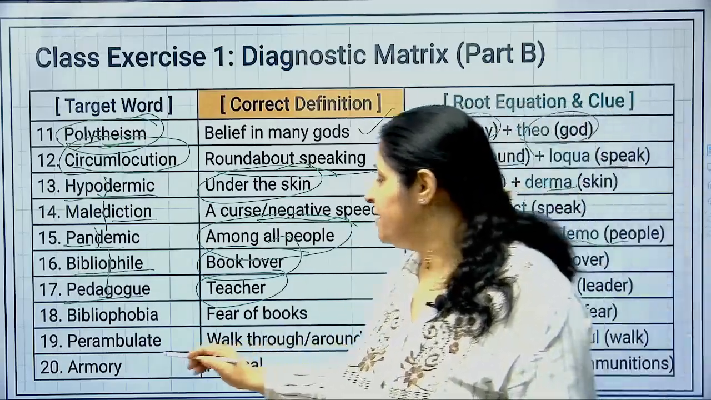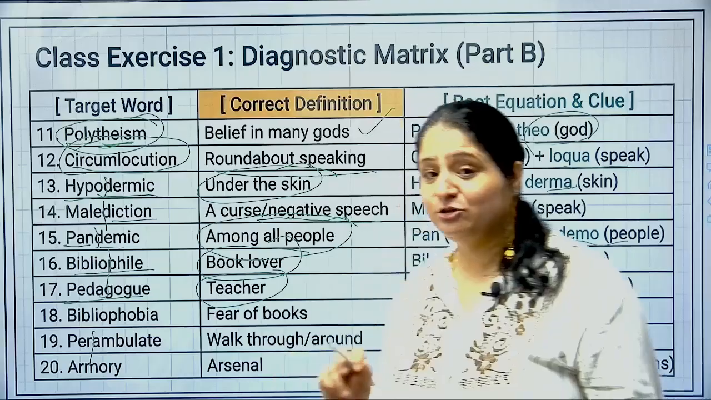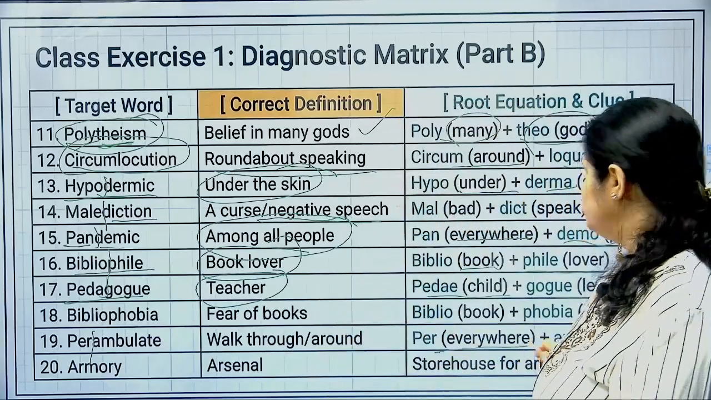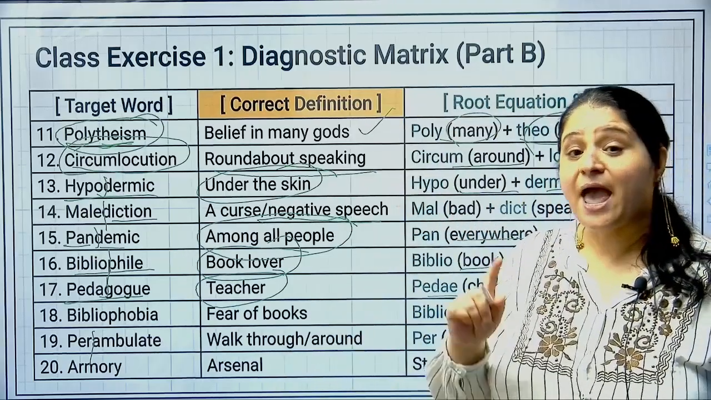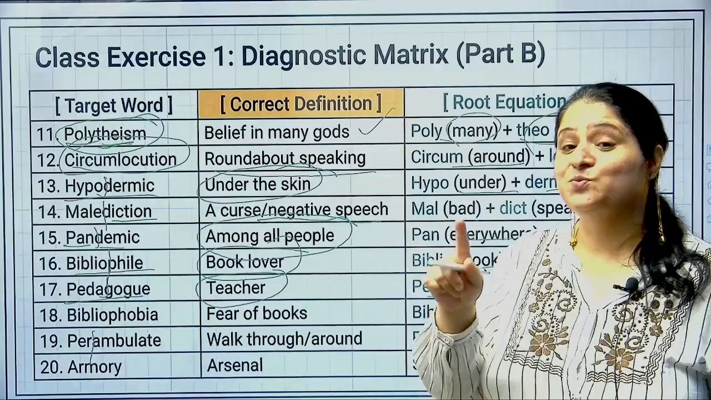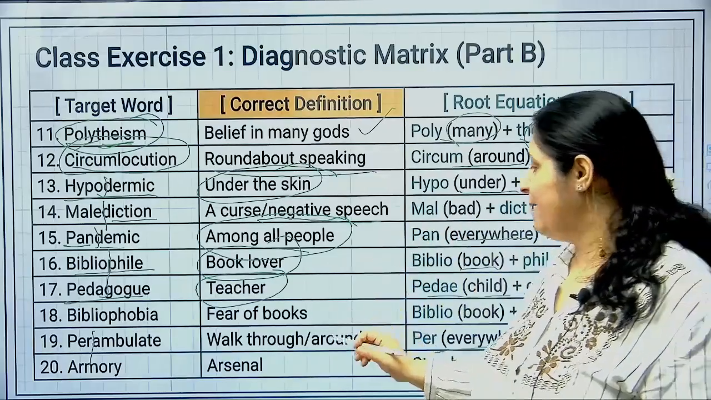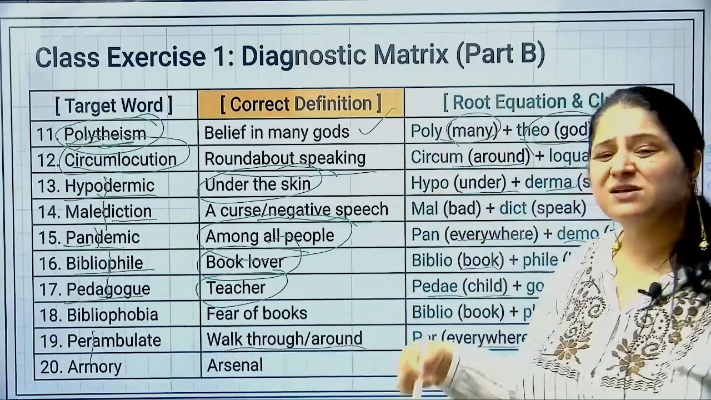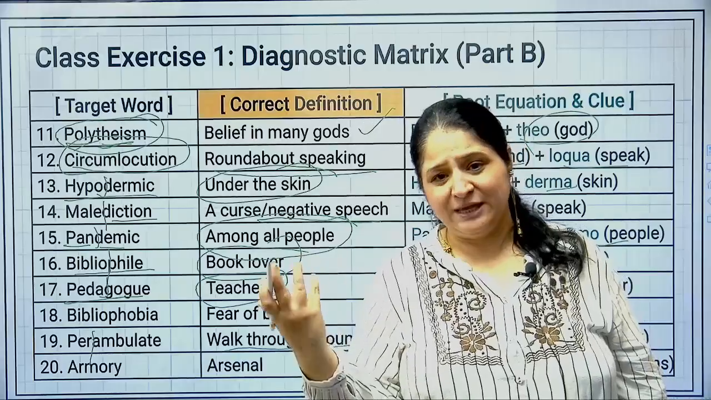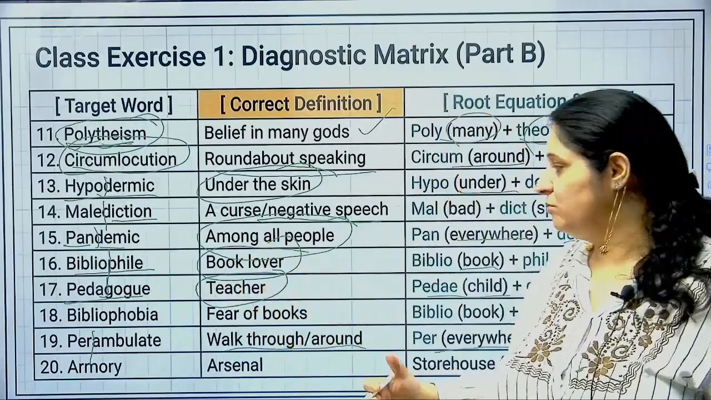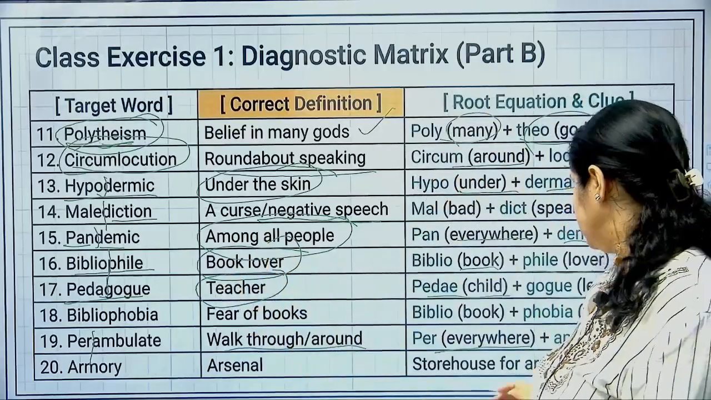So next word is perambulate. Per का मतलब है through, right? Per का मतलब है through, all, everywhere. And ambule or amble as a root word is walk. So perambulate का मतलब होता है who walks aimlessly, who walks around. Making sense? So aimless wandering जिसको हम बोलते हैं, that is called perambulate.